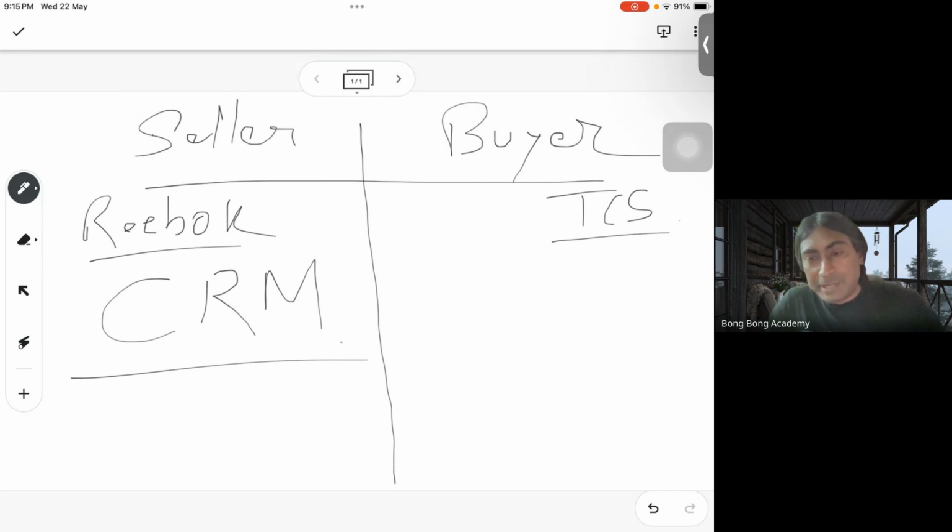Any kind of sale, even a B2C sale, the seller would still need the CRM to track individual buyers. So Reebok has to go and purchase Salesforce licenses from Salesforce. They will reach out to Salesforce, and Salesforce will provide CRM licenses to Reebok. And Reebok employees are the salespeople, service people, management people. They will be using Salesforce. And you, as a system administrator, will work for Reebok to change the CRM according to the needs of Reebok.